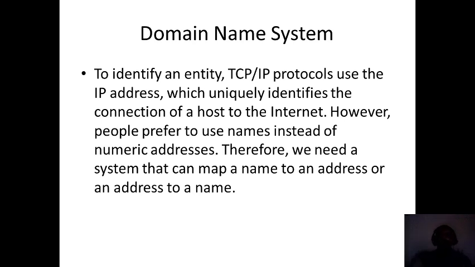There are six major domains that are being used across the globe. What are the domains? .com, .org, .edu, .mil. These are the major domains that are being used across the globe. And apart from that, there are other domains with reference to the countries.